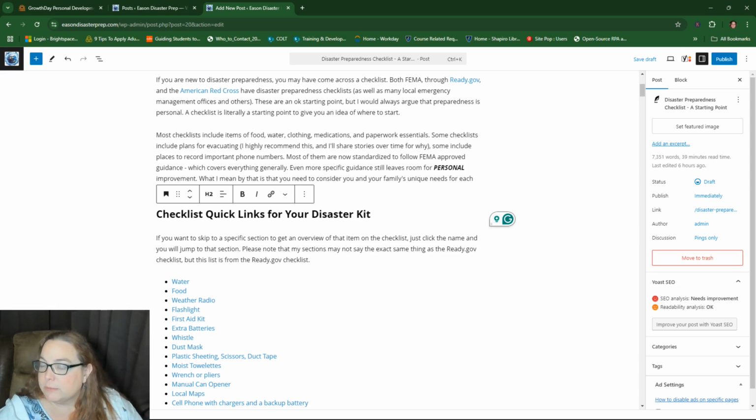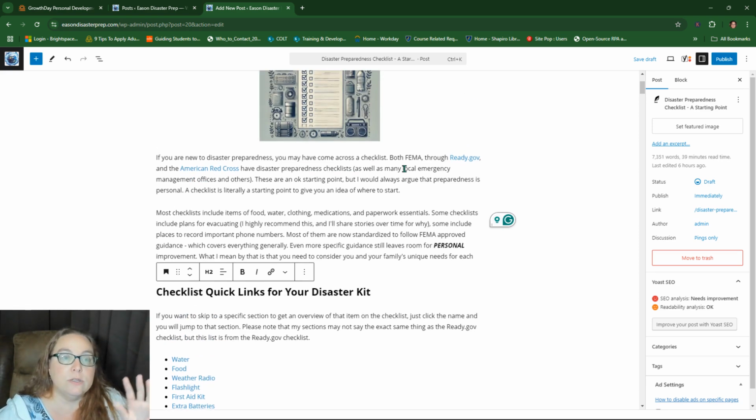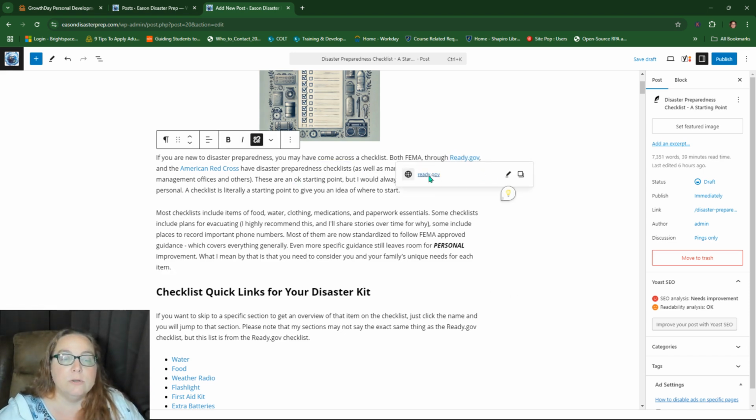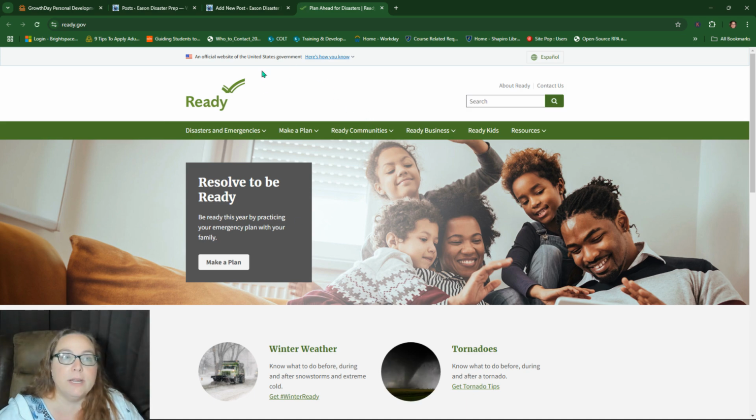Then for search engine optimization, links, external and internal. So you want internal links and you want external links. So external links are ones that go outside of your website. So right here is ready.gov, right? So if I click on that, it's going to take me to their page, ready.gov. That is an external link.